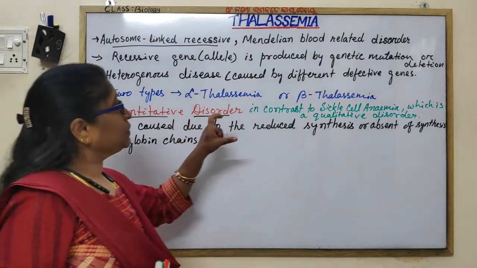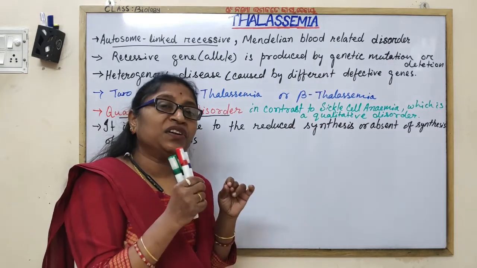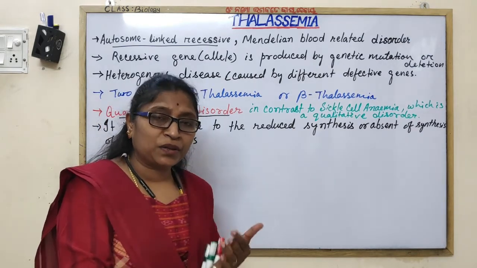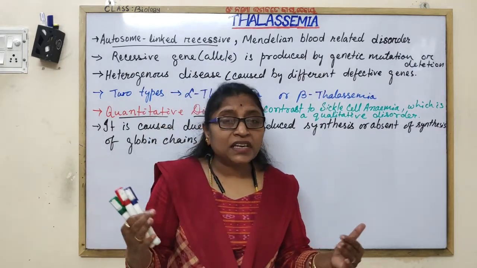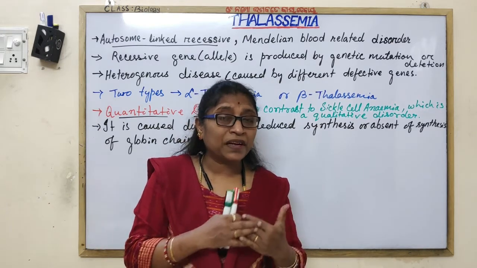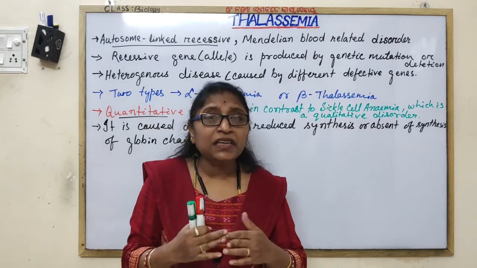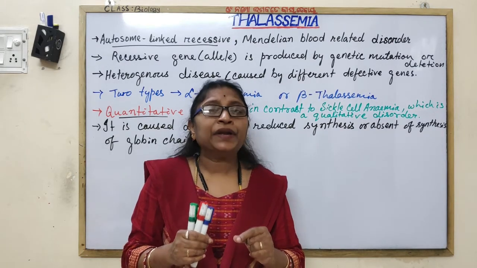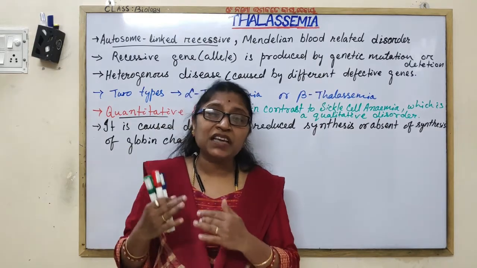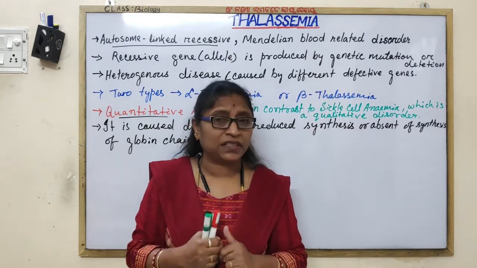When a particular kind, that alpha or beta chain, is produced in reduced quantity, then the other chain is produced in normal quantity, which is in excess compared to the defective chain. If the alpha chain is produced in lesser quantity due to the defective gene, then excessive beta chains are produced in comparison to alpha chains.